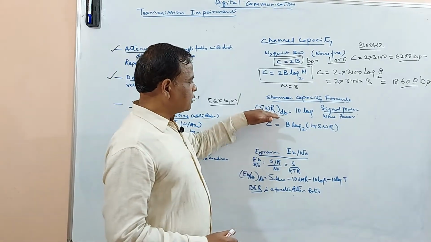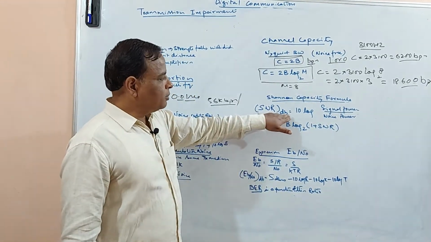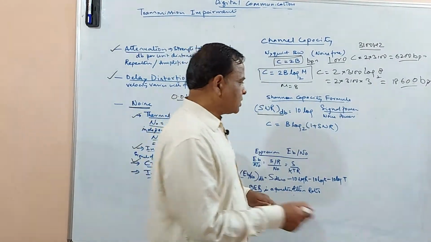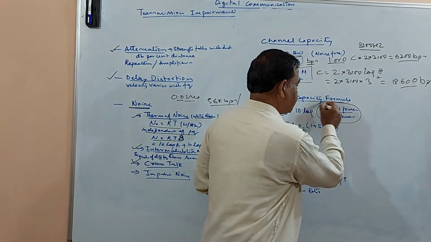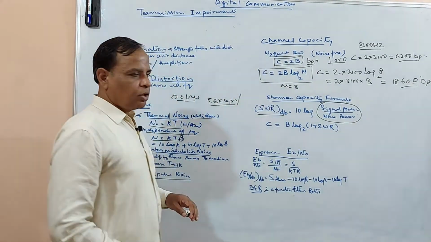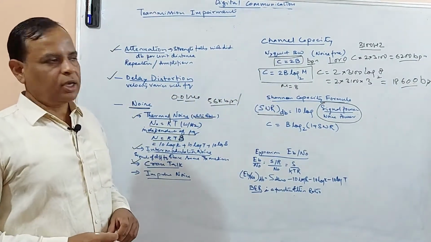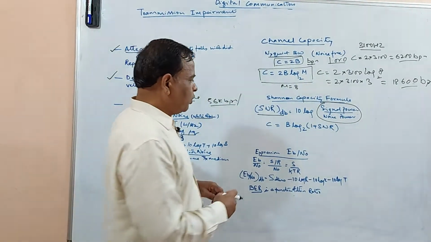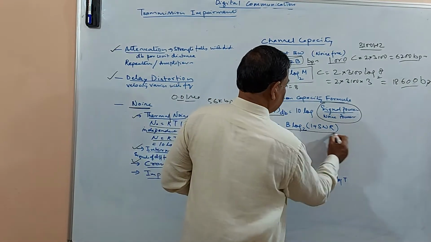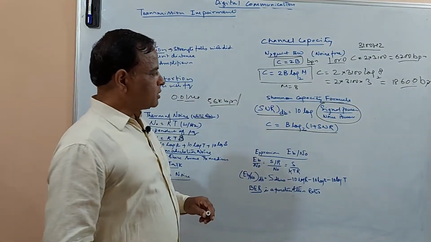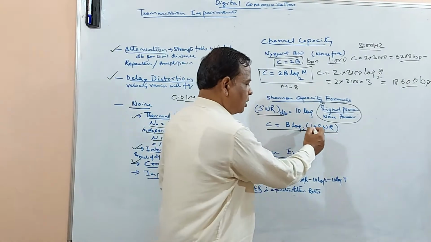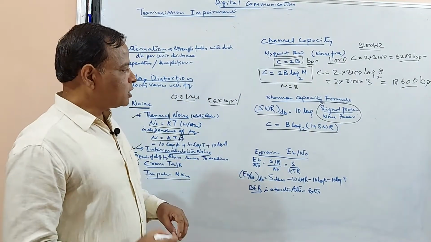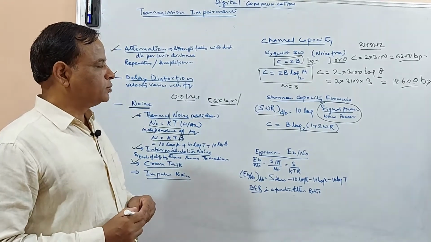So the signal to noise ratio expressed in dB is 10 log of signal power by noise power. By considering the signal to noise ratio, we have another formula for channel capacity, B log of 1 plus SNR. Here SNR stands for signal to noise ratio.